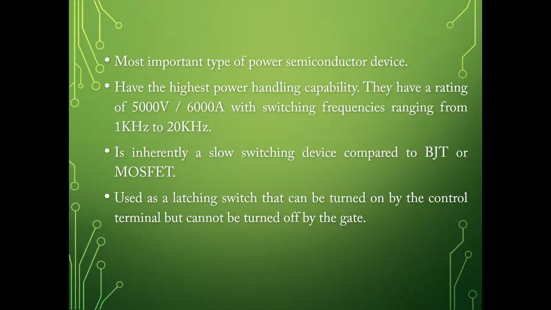When compared to a transistor, thyristors have lower on-state conduction losses. When it is conducting, the losses are very low, and it has higher power handling capability. Thyristors are available with ratings of 5000 volts, 6000 amperes, and can operate at a frequency of 1 kilohertz to 20 kilohertz.